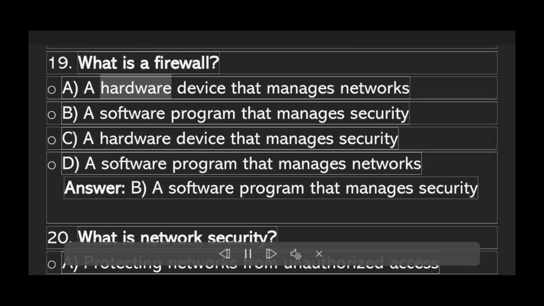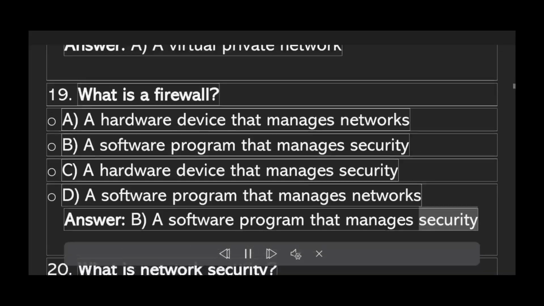A. A hardware device that manages networks. B. A software program that manages security. C. A hardware device that manages security. D. A software program that manages networks. Answer B. A software program that manages security.